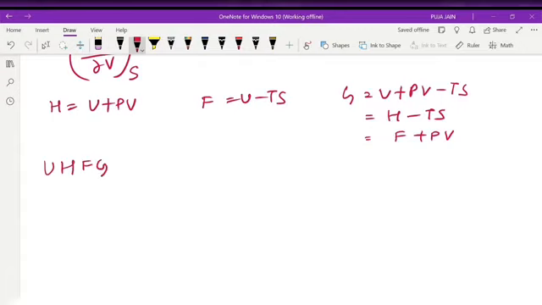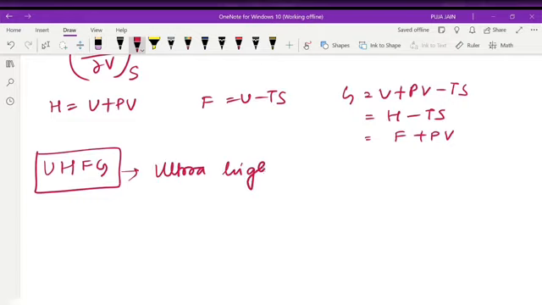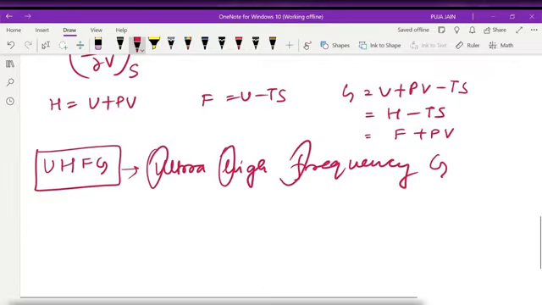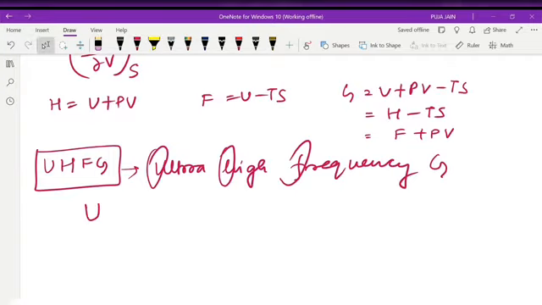Now you remember one thing, UHFG. This you have to remember. How will you remember? You can remember it like ultra high frequency, and G is the only one thermodynamic potential left, because there are four thermodynamic potentials. First I got ultra, U I got; H I got from high; F I got from frequency. The left is what? G. So ultra high frequency G. If you want, you can add anything to it. So you write U H F G. We will write in this way, ultra high frequency G.